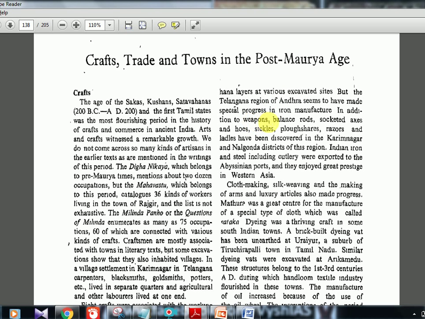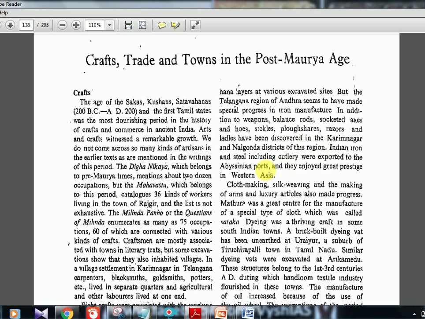In addition to weapons, balance rods, socketed axes and horse sickles, plowshares, razors and ladles have been discovered in the Karimnagar or Nalgonda districts of this region. Those are in the Telangana, Tamil Nadu, that kind of region. These many things, okay, all kinds of weapons or swords or agricultural related tools, everything is discovered.